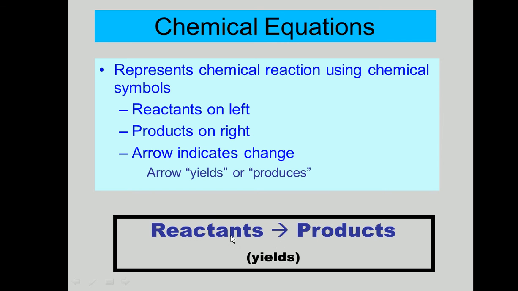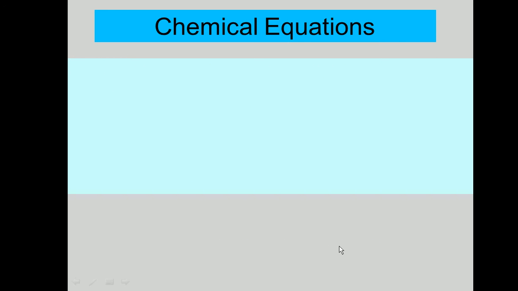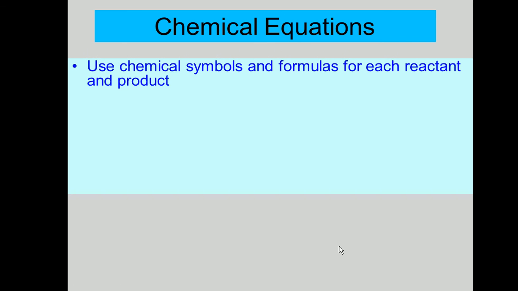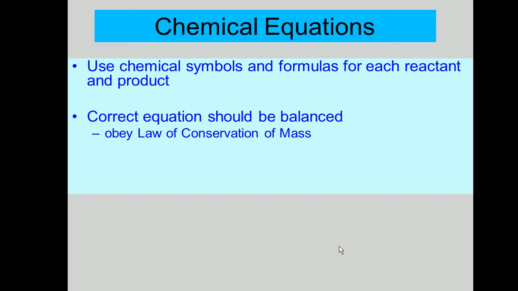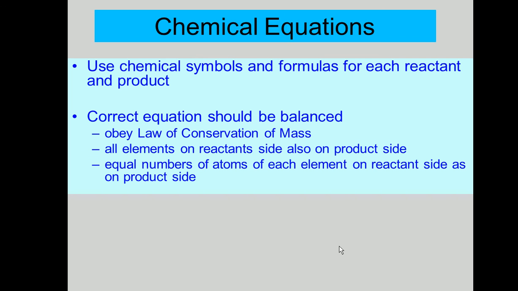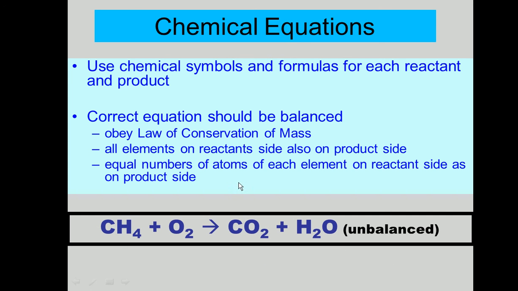Reactants are the ones which are going to react, and they're going to form products, something new. You start with reactants and end with products. So this is the arrow, showing you're starting with the reactants and making products. Reactants are usually on the left side and products on the right side. In science, we use chemical symbols and formulas for each reactant and product. And a correct equation should be balanced.